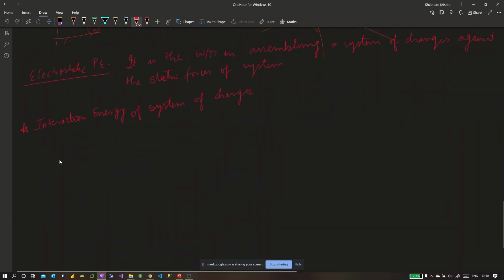So in case of calculation of electrostatic potential energy, I have already given you, I would use some acronyms, so you can ask me if you don't get it.